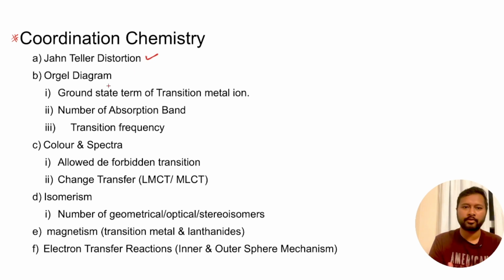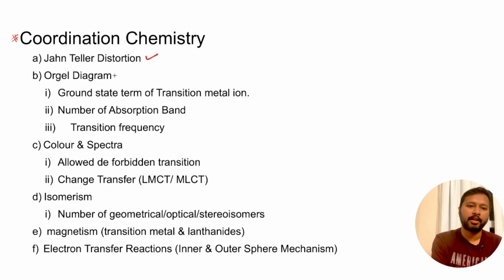Now there are various different types of questions that can be asked from Jahn-Teller distortion. It's not only that they are going to ask in which of the complexes you are going to find Jahn-Teller distortion. They can mold the question in another way. They can combine it with spectroscopy and ask you about the g parallel and g perpendicular concept. Then they can also combine it with hybridization and ask which of the given complexes have a proper geometry and which of them have a distorted geometry. There again Jahn-Teller distortion comes in. So Jahn-Teller distortion is a topic which relates a lot of things, so you should be clear with this particular concept. It's a very important topic.